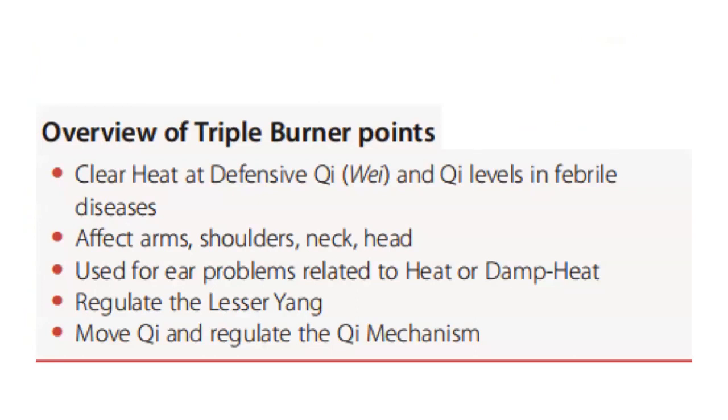Overview of triple burner points. Clear heat at defensive qi and qi levels in febrile diseases. Affect arms, shoulders, neck, head. Used for ear problems related to heat or damp heat. Regulate the lesser yang. Move qi and regulate the qi mechanism.